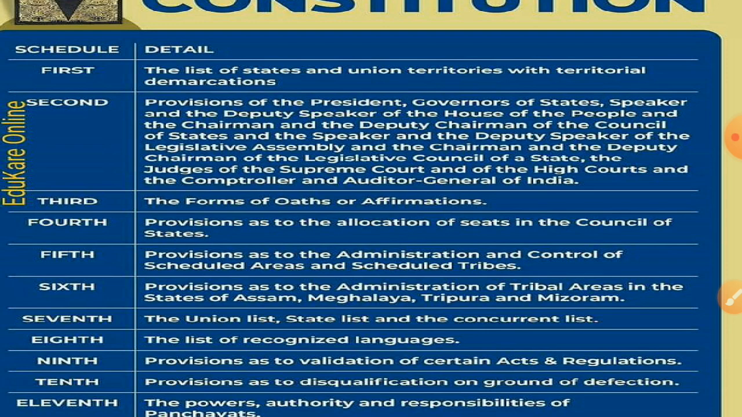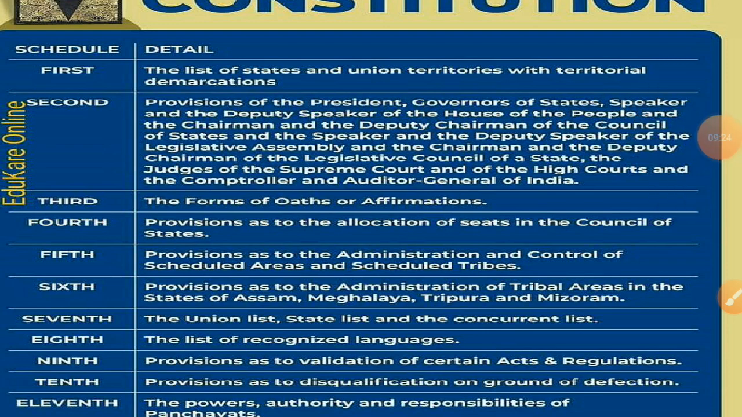and so on. The third schedule contains the forms of oaths. Oath is nothing but a pledge or affirmation. The fourth schedule is provisions as to the allocation of seats in the Council of States.